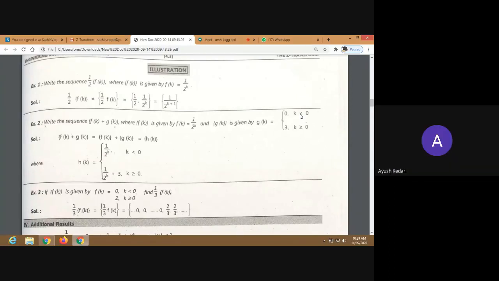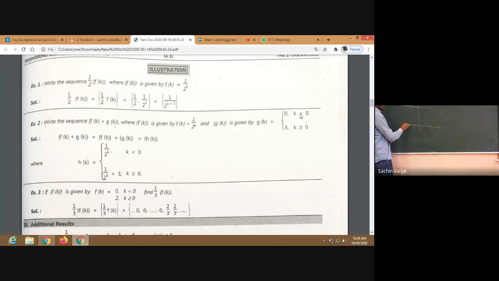Sir, जरा ऊपर कर सकते क्या sir? G of k. All right, it is not visible. All right. So for all k negative, is it visible now?